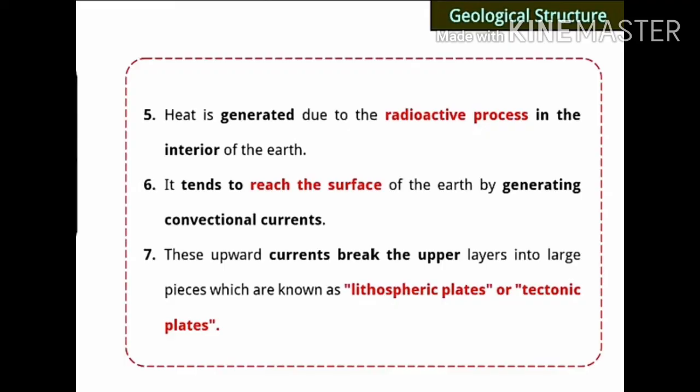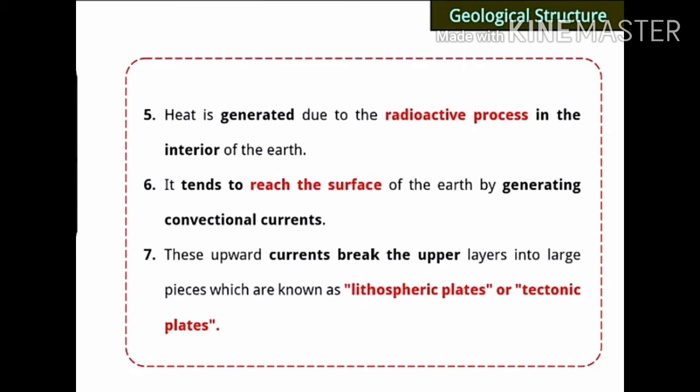If it is asked what a lithospheric plate or tectonic plates are, you can say that heat is generated due to the radioactive process. This heat reaches the surface of the earth and breaks the upper layer of the earth into large pieces, known as lithospheric plates or tectonic plates.